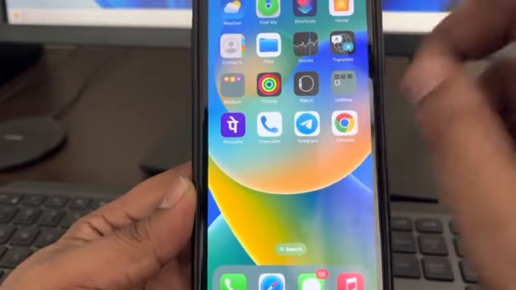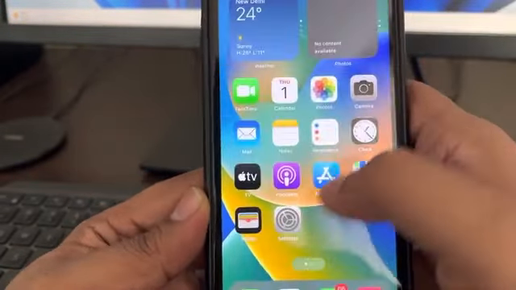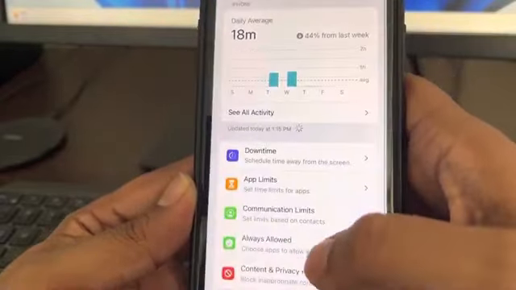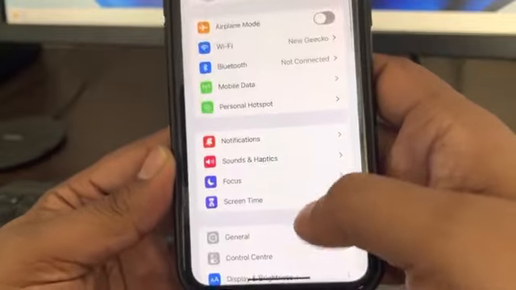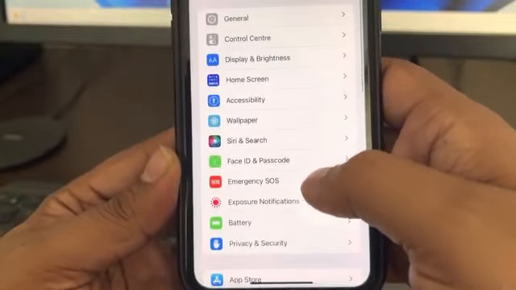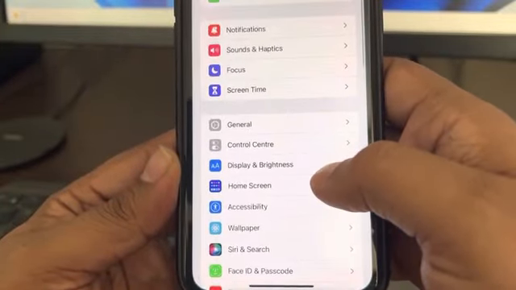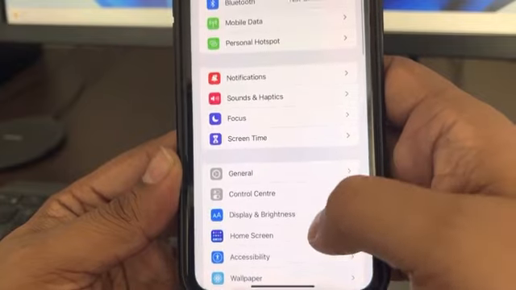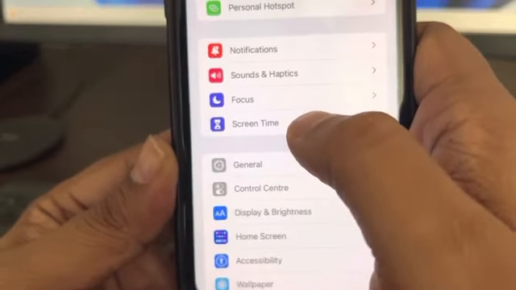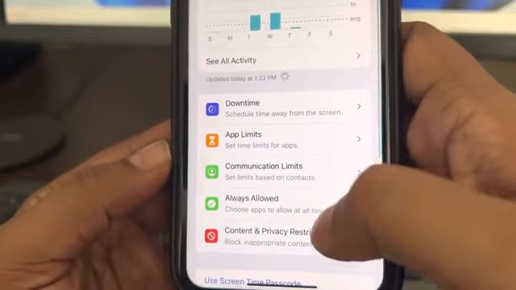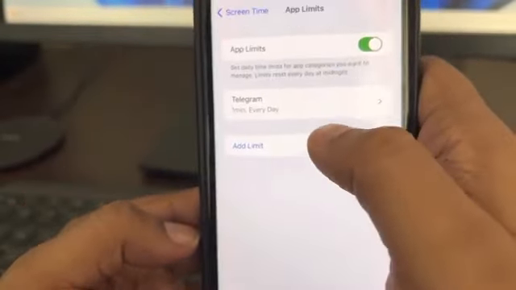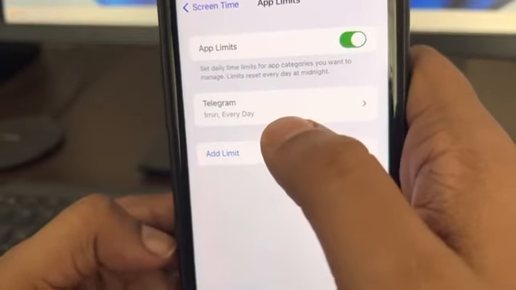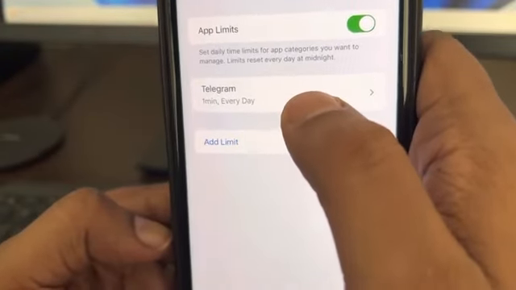So how to remove this message? Just go to settings, and then what you have to do, in the settings home page, you'll have to find screen time. Tap on it. Now just tap on app limits, and now there must be the limit enforced for that particular app.